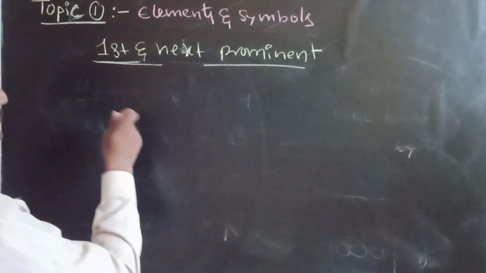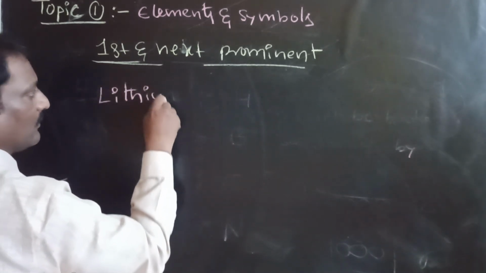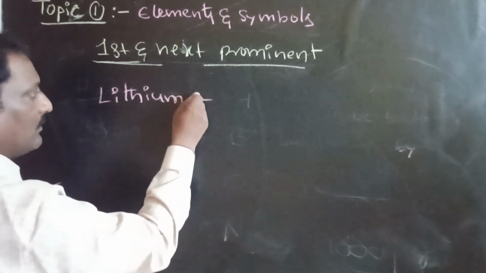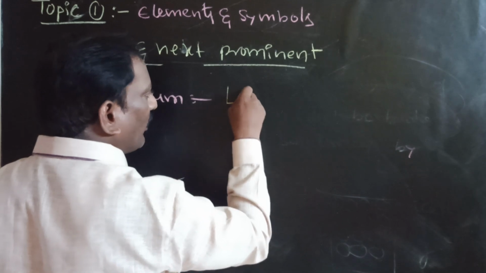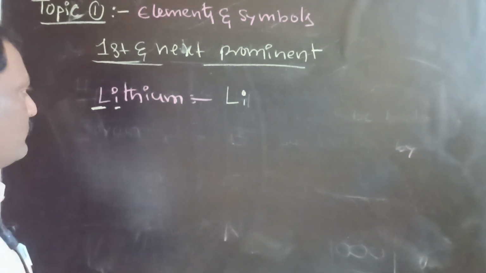The best example is lithium. In lithium, the symbol will be capital L and small i. The first letter and next prominent letter.